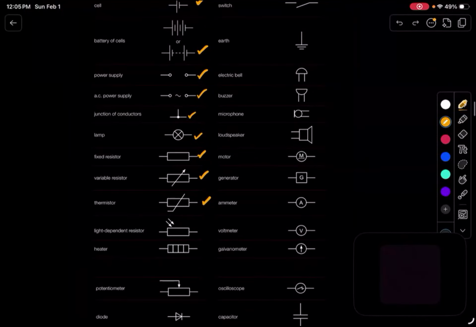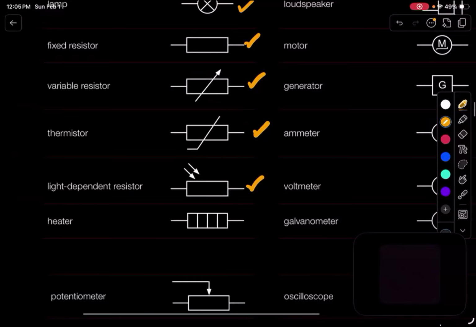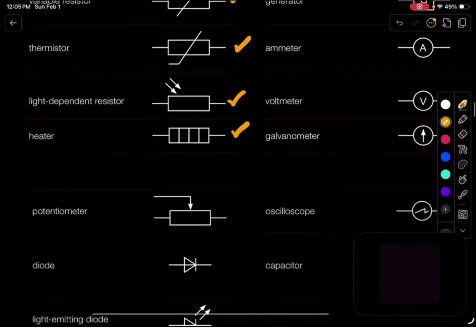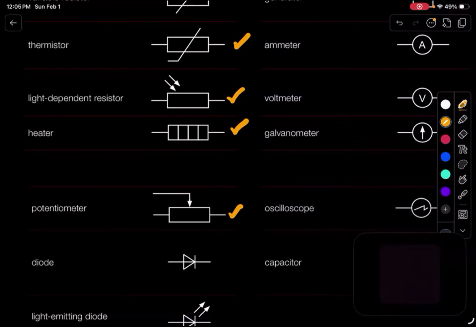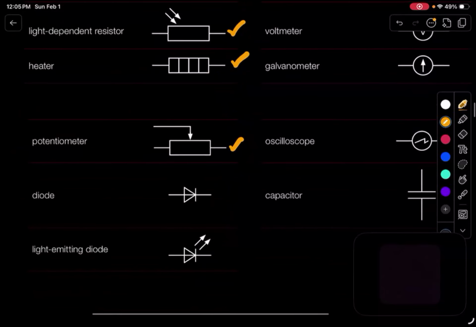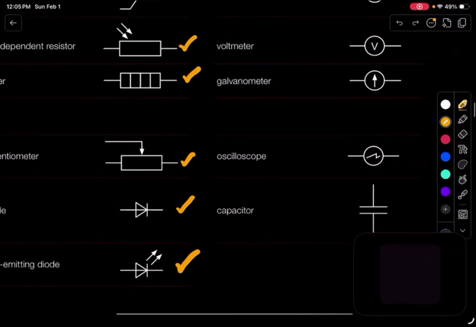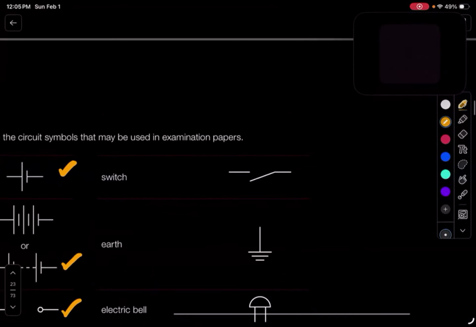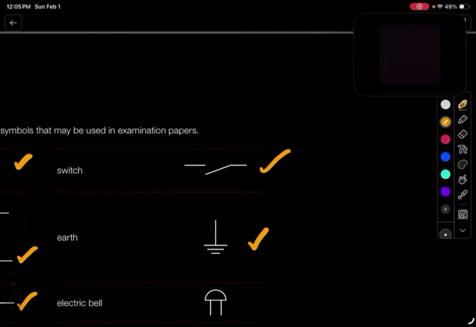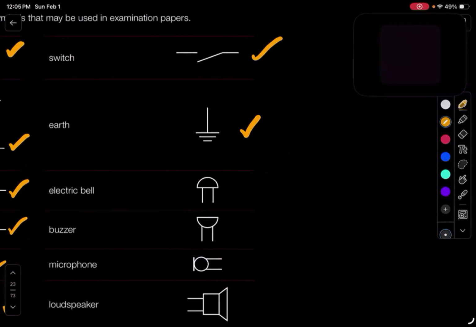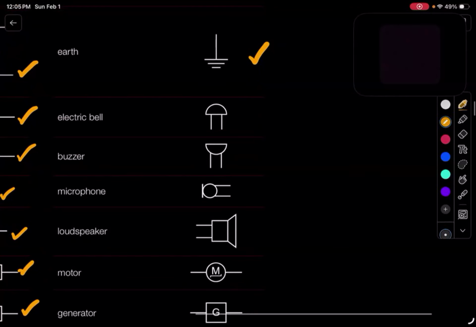LDR, light dependent resistor, also extremely important. This is what a heater looks like. This is a potentiometer, also important. We have an entire topic related to this. Diode, extremely important. LED, also very, very important. Make sure to get the arrows right and the shape as well. Okay. Then switch, pretty important. Earth, also important. Bell is not really important. It almost never shows up. Buzzer never shows up. Microphone never shows up.